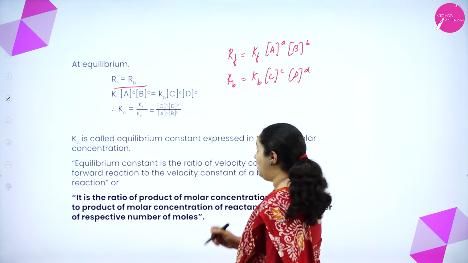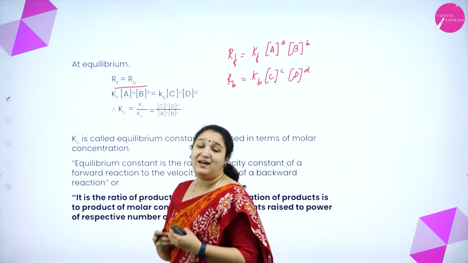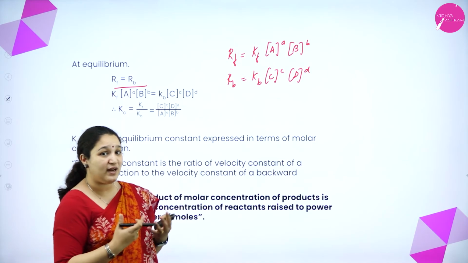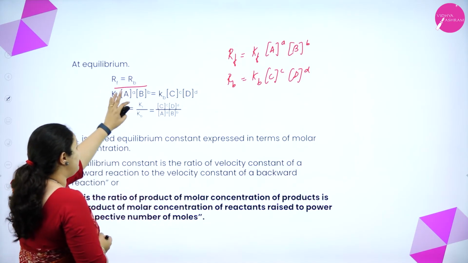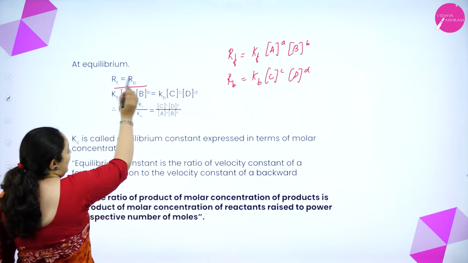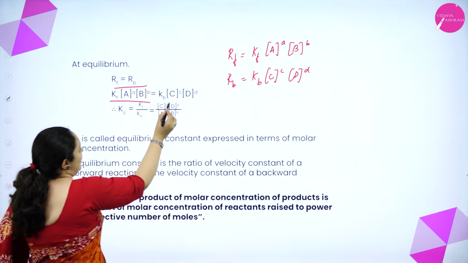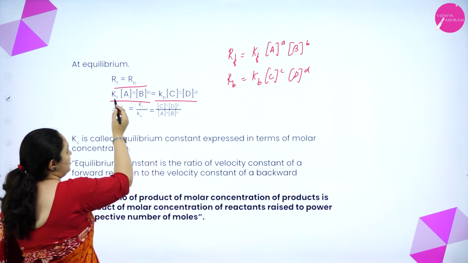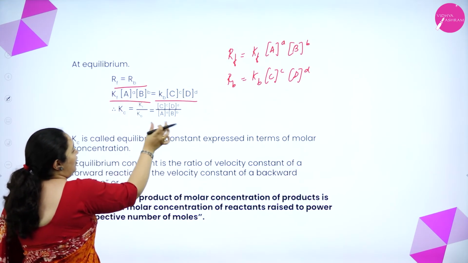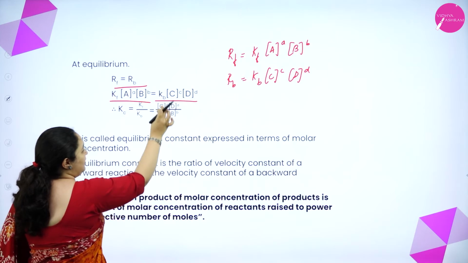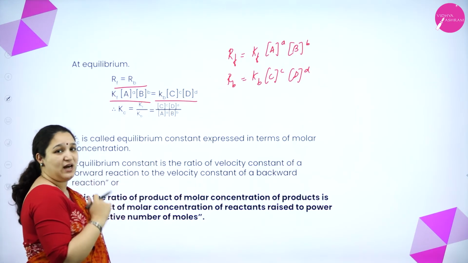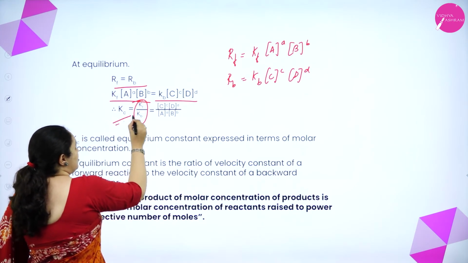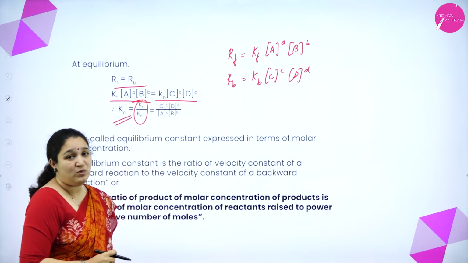Correct? So now, what happens at the equilibrium state? The rate of the forward reaction is equal to the rate of the backward reaction. So Rf is equal to Rb. Now what is Rf, I have written here, and what is Rb is written. Now I just have to rearrange the equation. I take A and B to the denominator, and Kb I get to the denominator on the other side. Now Kf by Kb is called the equilibrium constant.